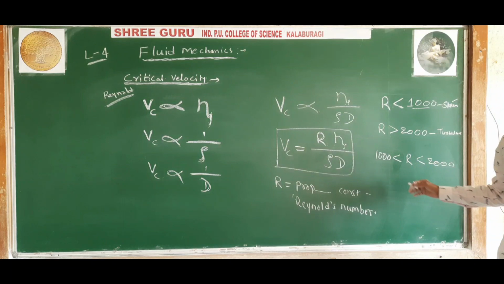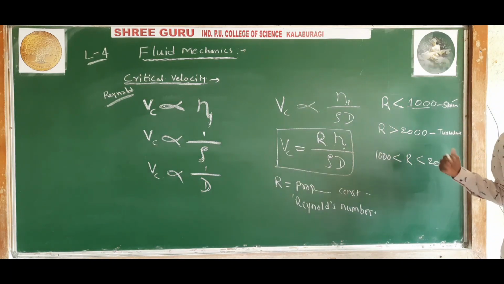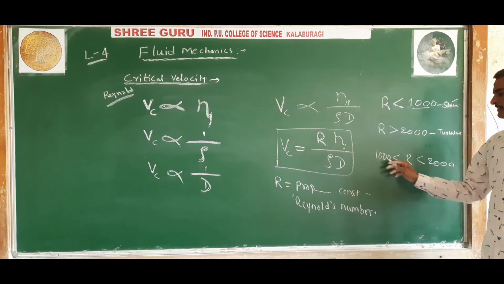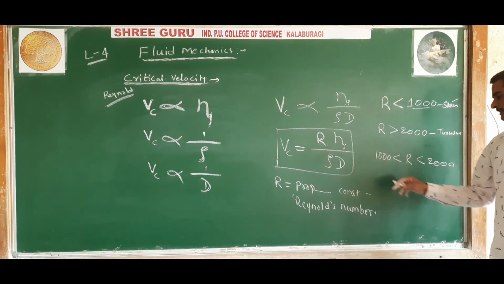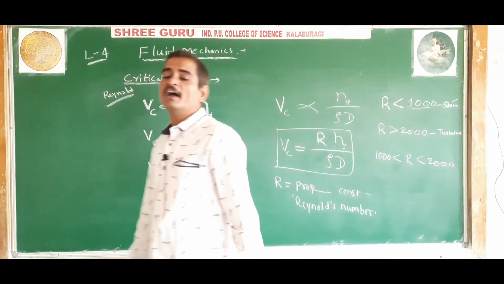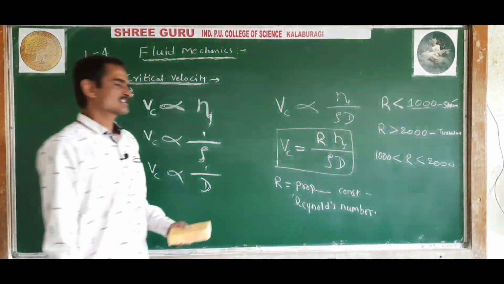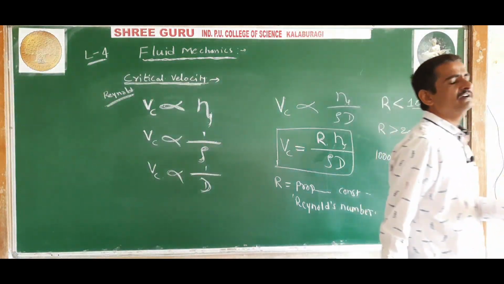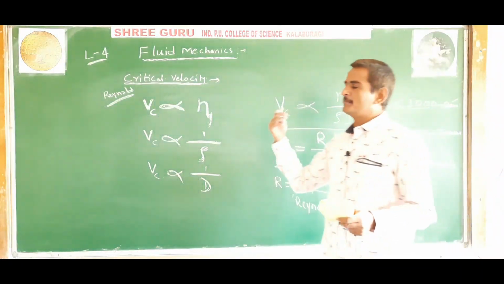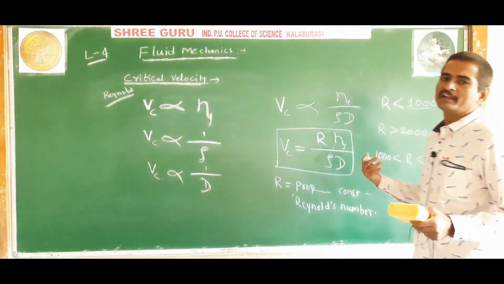That means it can change from streamline to turbulent at any point.